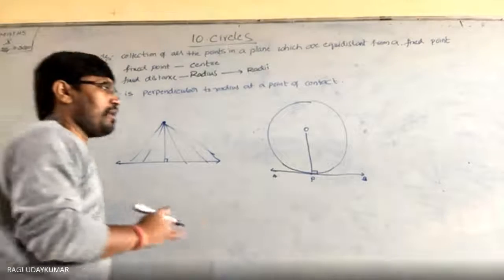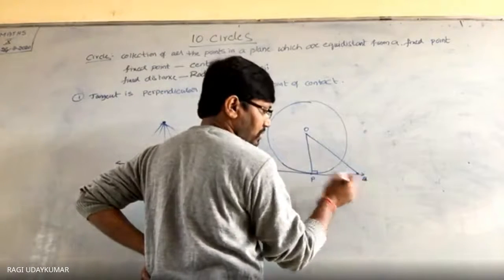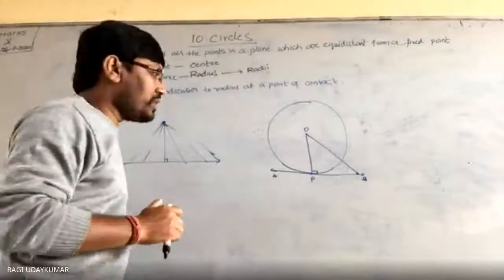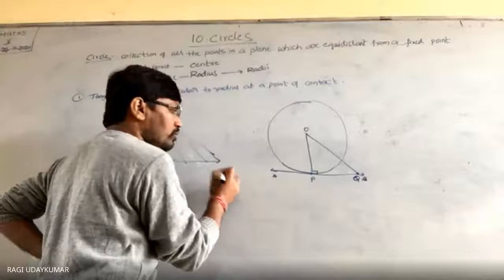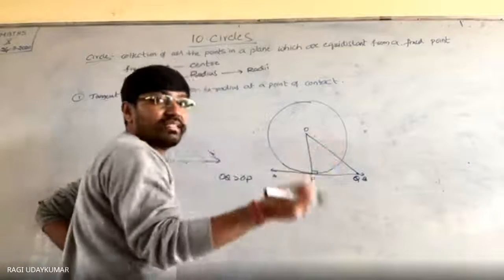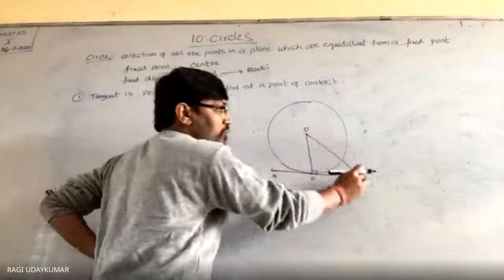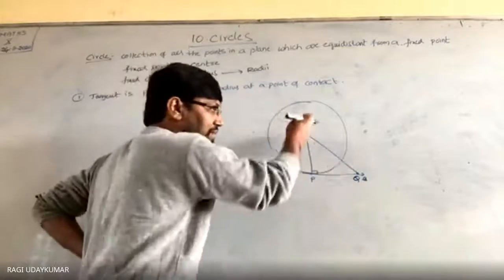Okay? And here if you observe, you take any point outside; this point I am taking as Q. And you know that OQ is greater than OP, because the point is outside the circle, so the distance will be more than OP.